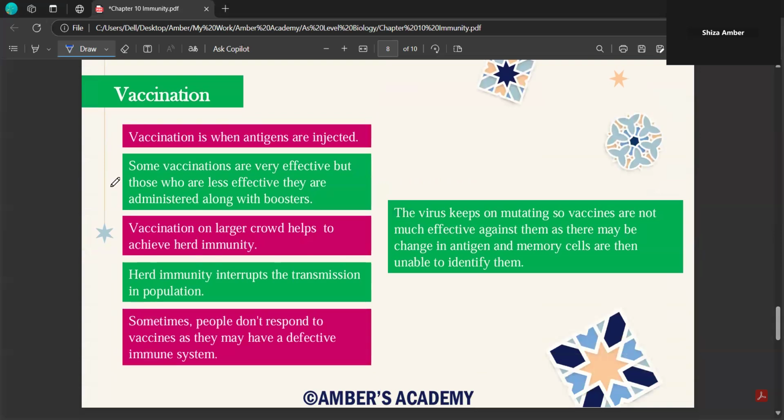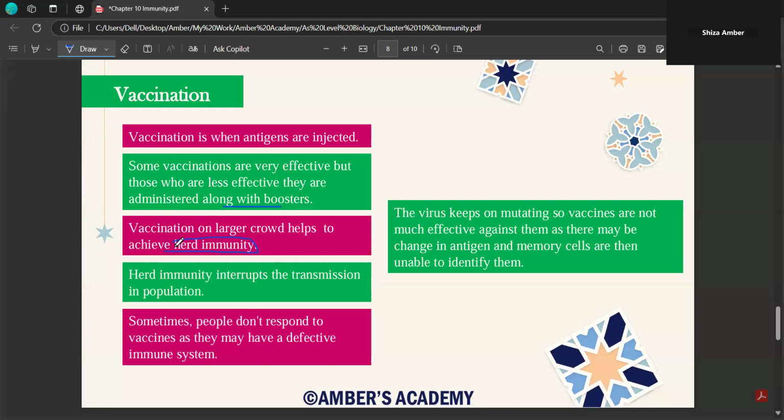Then the vaccination. So vaccination is when antigens are injected. We studied that vaccinations are your artificial active immunity. Then some vaccinations are very effective, but others are less effective. They're administered along with boosters. Vaccination of a larger crowd helps to achieve herd immunity.